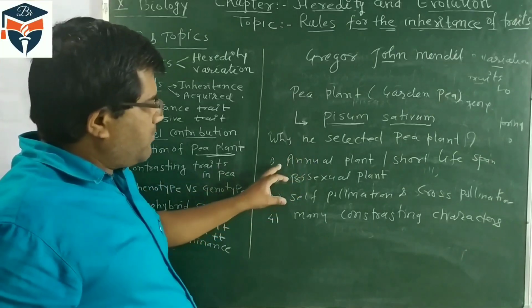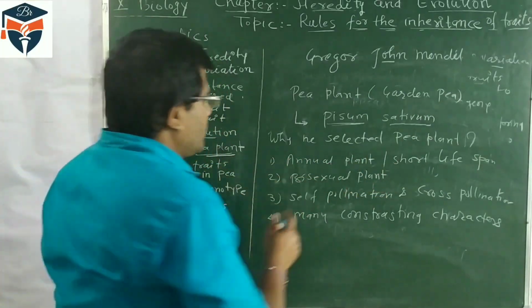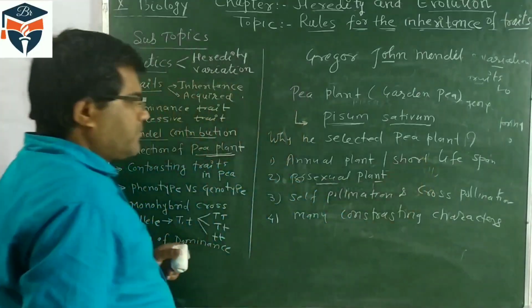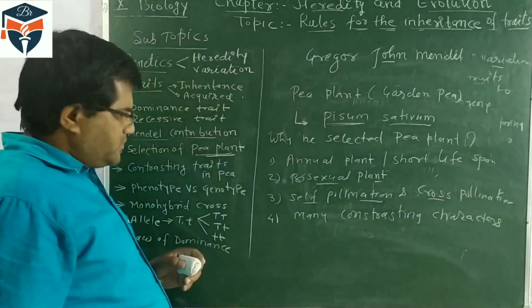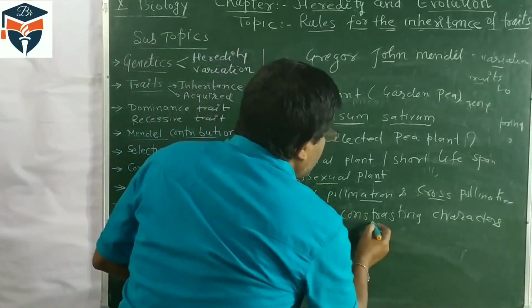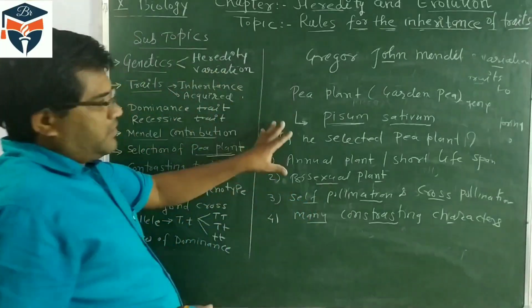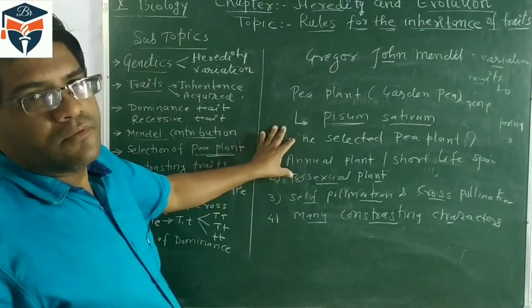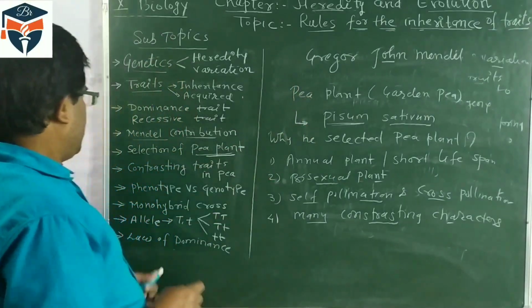He selected pea plant because it is an annual plant having short lifespan, it is a bisexual plant, self-pollination and cross-pollination can be easily achieved, and it has many contrasting characters. So these are some reasons the pea plant was selected by Mendel.